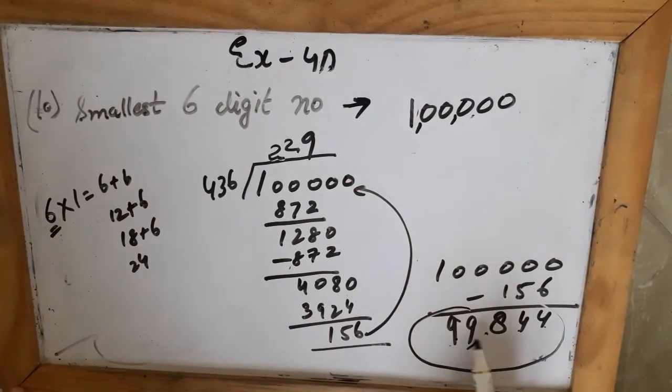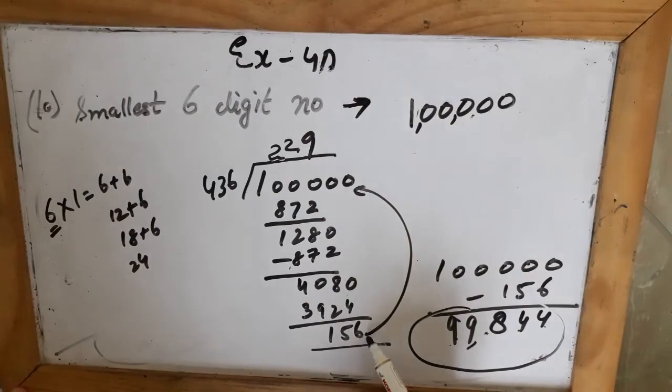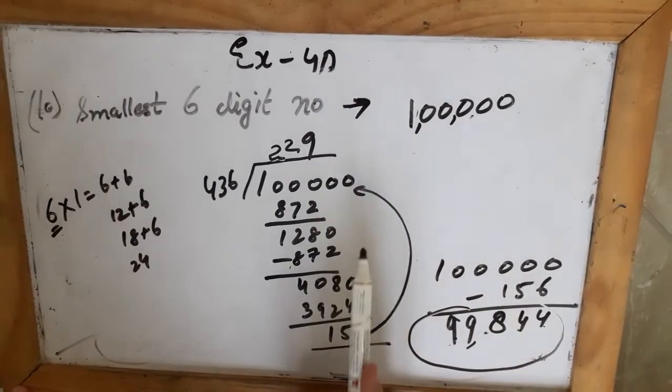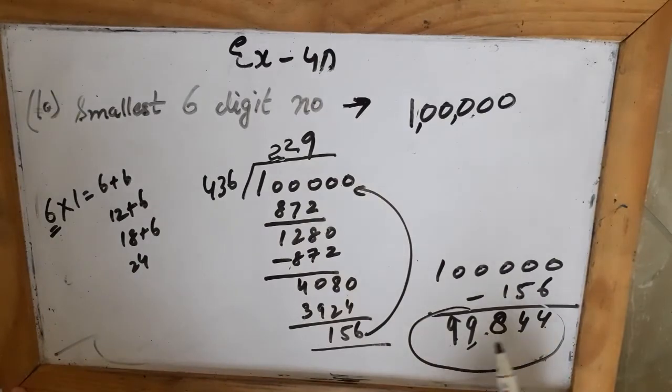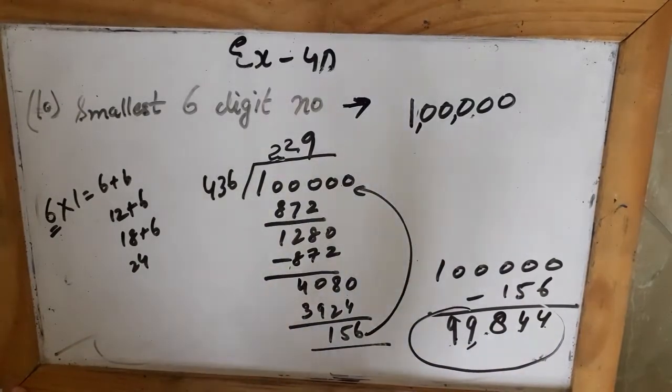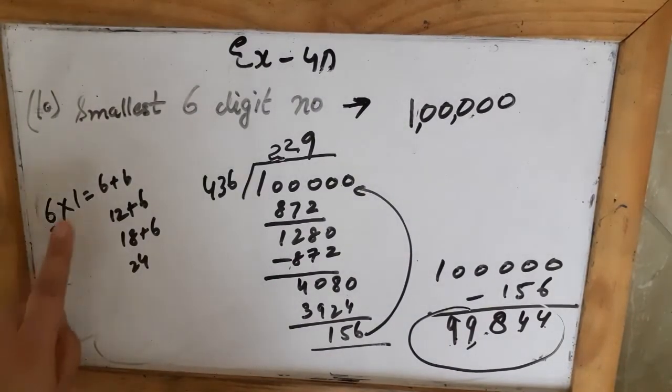Now this number is exactly divisible by 436 because whatever was the remainder, I have subtracted from this. So the number which I am left with is exactly divisible by 436. But this is not a 6-digit number as required by the question. So as I gave you the example, जिसका भी table होता है उतने ही numbers हम add करते हैं.